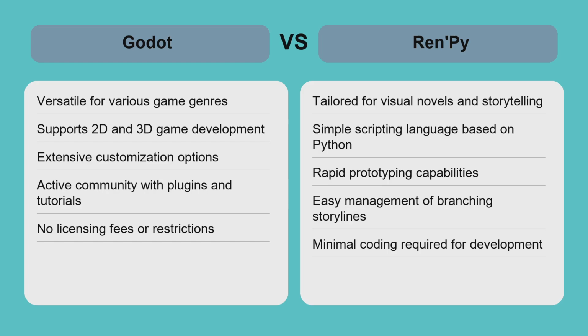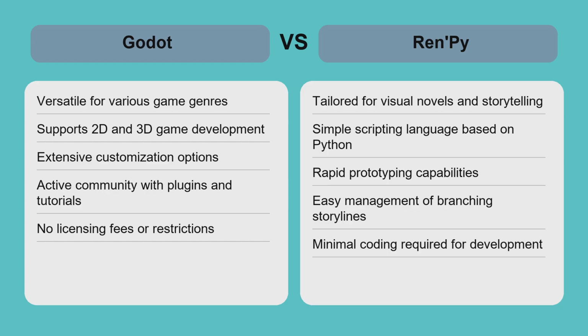Godot excels in projects requiring diverse gameplay elements, such as platformers, puzzles, or 3D environments, offering extensive customization and multi-genre support. It demands more development experience but rewards with flexibility and performance. Ren'Py shines in visual novel creation, enabling quick development of branching stories with minimal coding. It simplifies narrative management but cannot handle complex gameplay or 3D graphics.